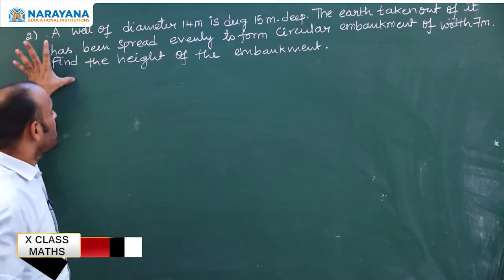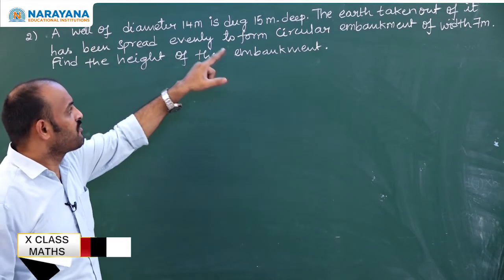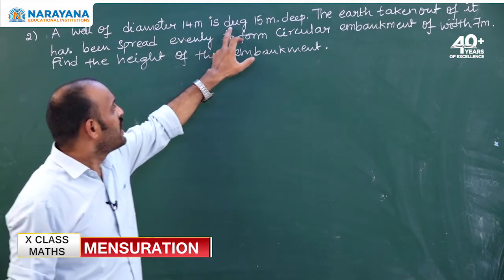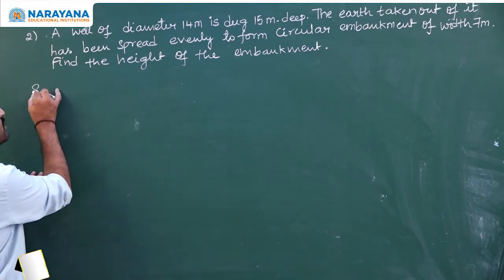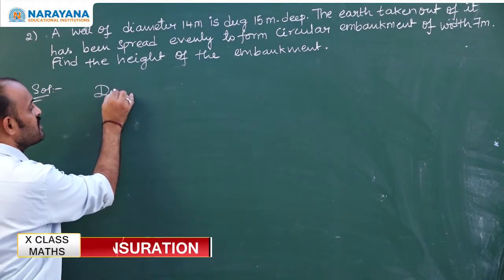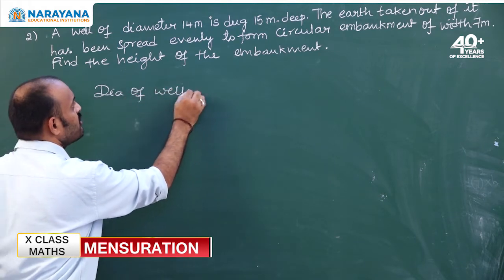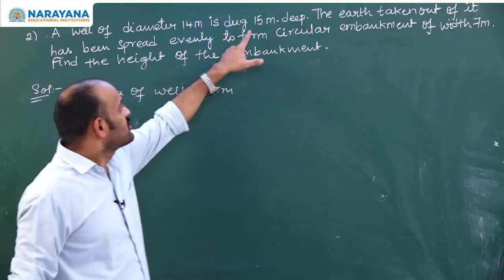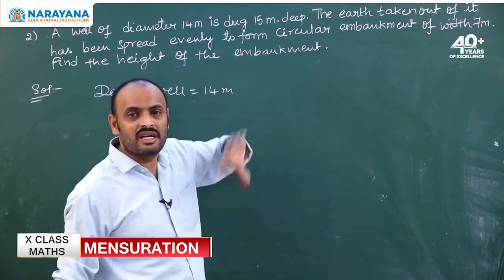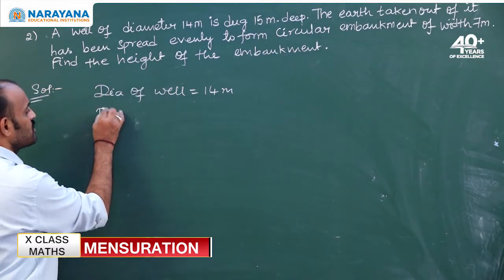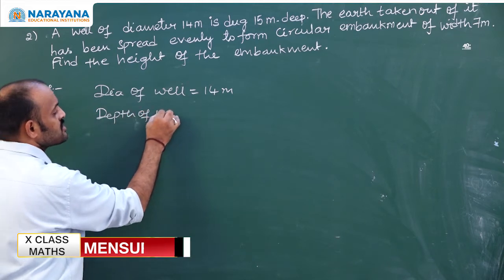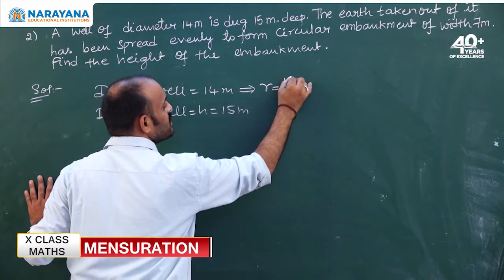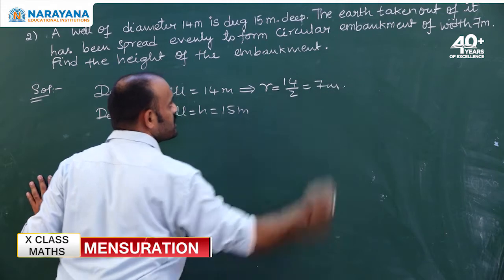See the second one. A well of diameter 14 meters is dug 15 meters deep. That means a well is given, its diameter is 14 meters and it is 15 meters deep. Dug means they have removed some earth. Depth or height both are same. So depth of the well is 15 meters. From here radius will be 14 by 2, 7 meters.